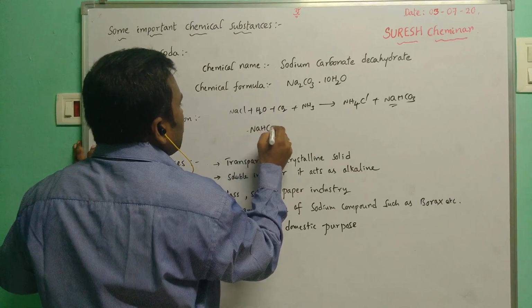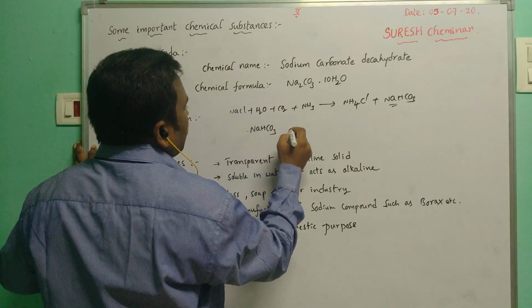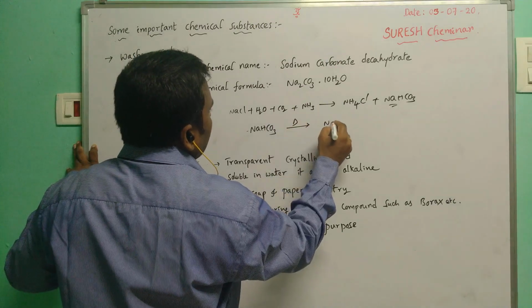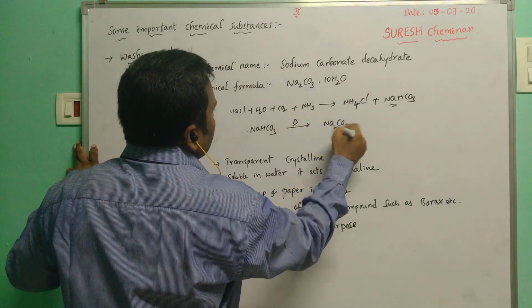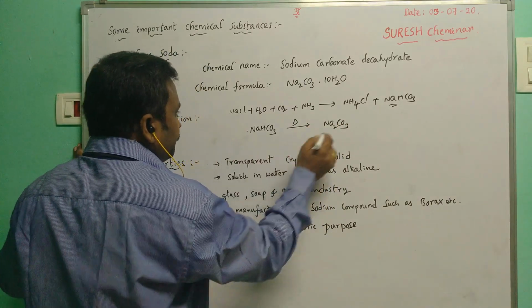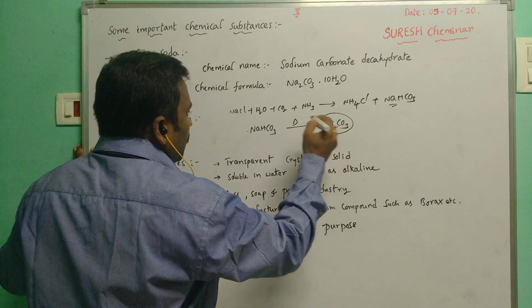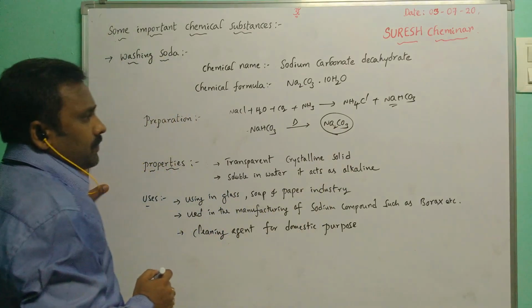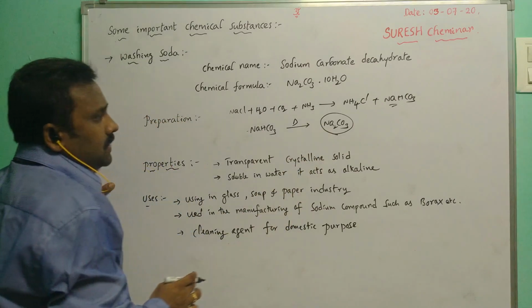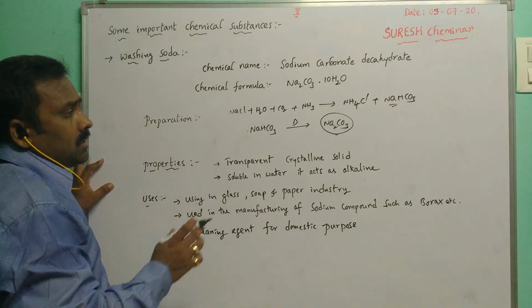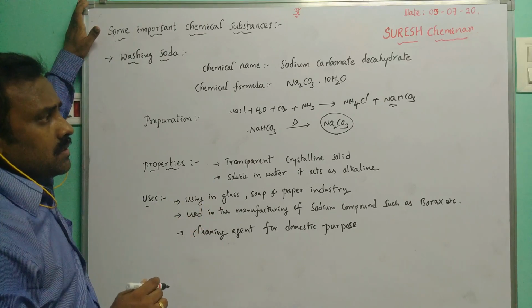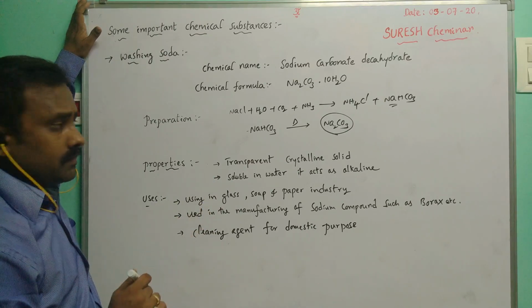When NaHCO3 is heated, then Na2CO3 will be formed. Na2CO3 is an anhydrous salt.